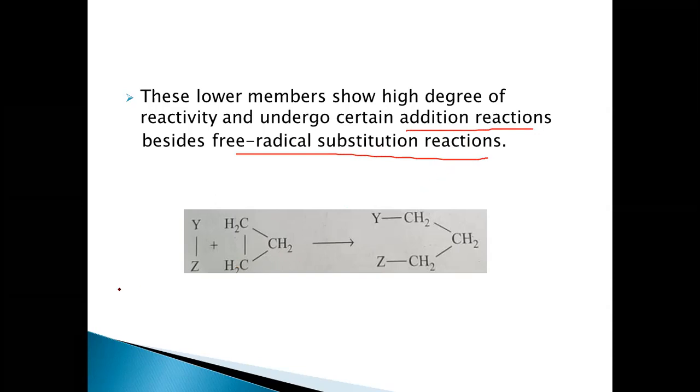So addition reactions, we know this. What are these addition reactions? Just adding a new molecule to the existing molecule, that is, X and Y have been added to the ends of the molecule.